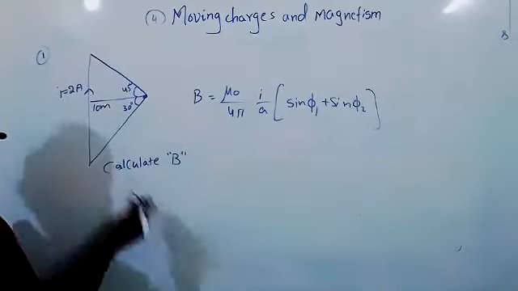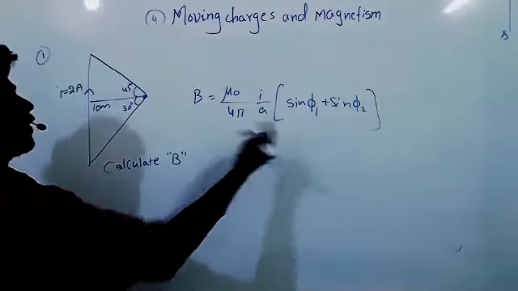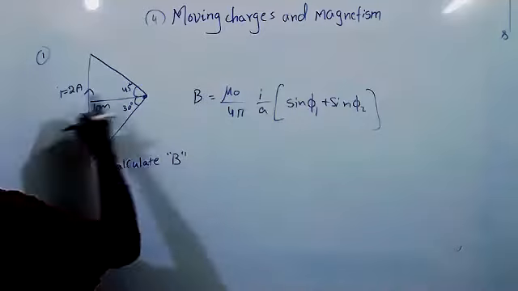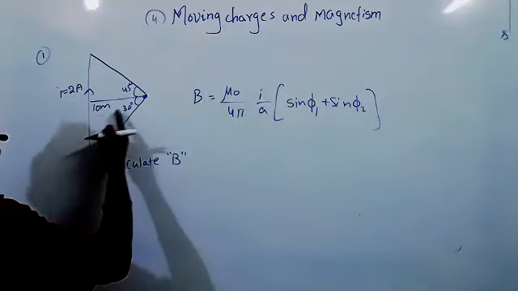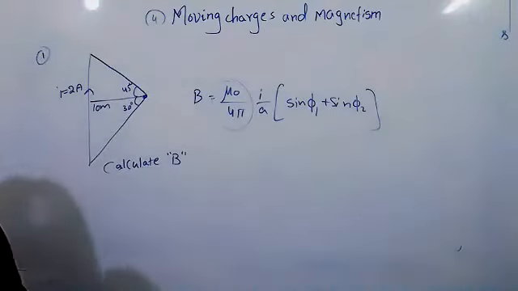But here it is a straight wire, that wire application we already did. Pi 1 value is 45. Pi 2 value is 30. Current value is 2 amperes. Perpendicular distance is 10 meters. And this value, you know, 10 to the power of minus 7. Calculate that.